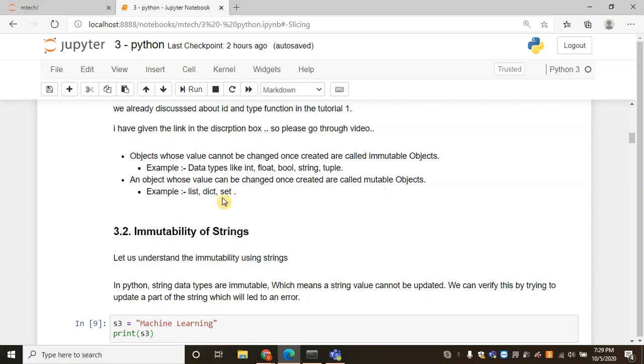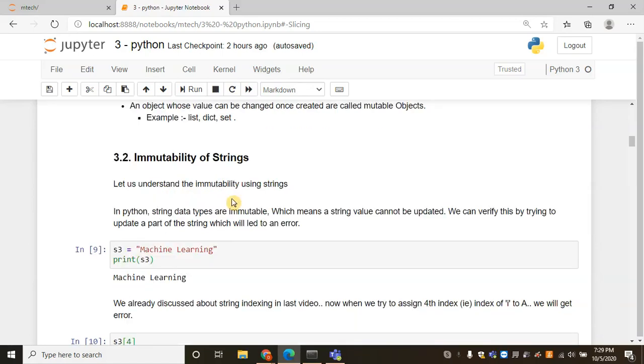List, dictionary, and set are mutable objects in Python. We already discussed the basic types integer, float, boolean, and string. So in this video, we discuss the immutability concept using string, and we discuss tuple in detail. In the upcoming videos, we will discuss list, dictionary, and set.